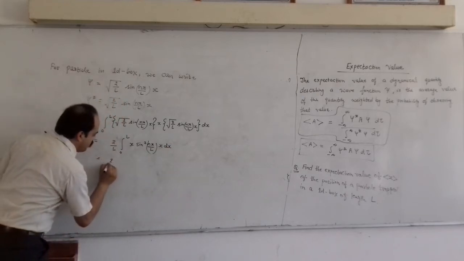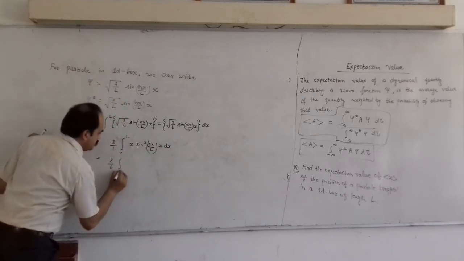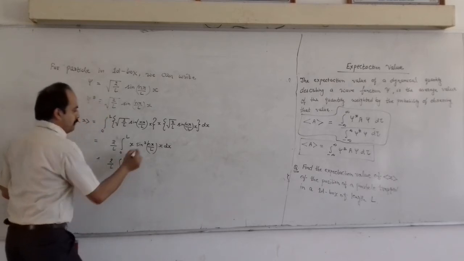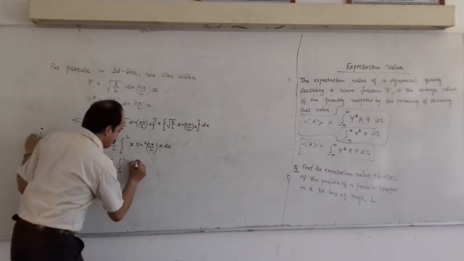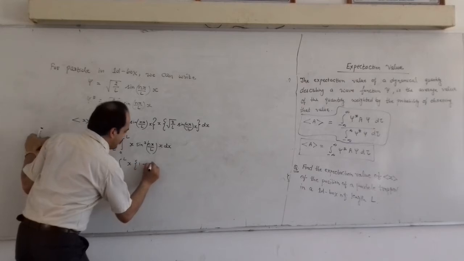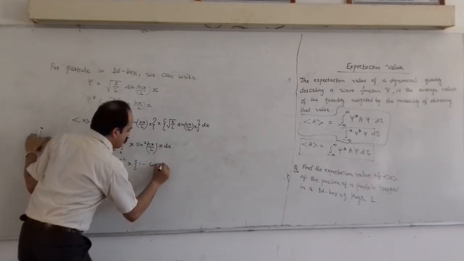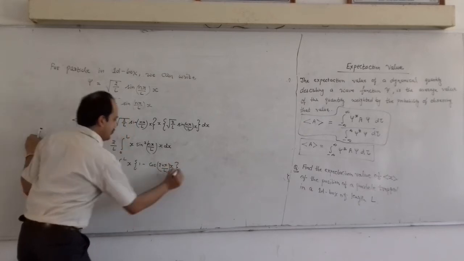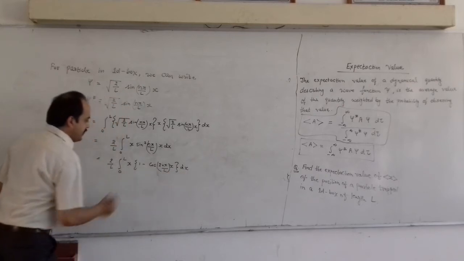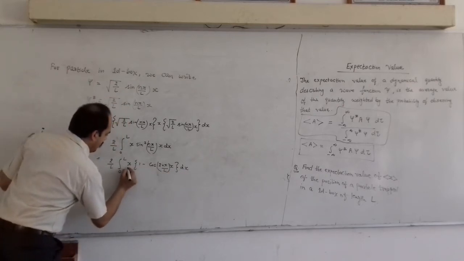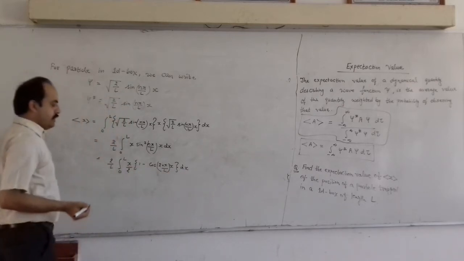Then solving this we get 2 by L, 0 to L x, replacing sin square in terms of cos, we will get 1 minus cos 2 n pi by L into x dx, and we have taken 2, so this is divided by 2, right?